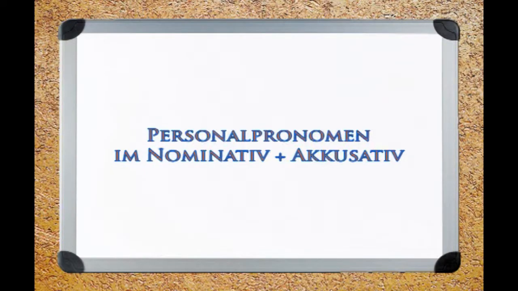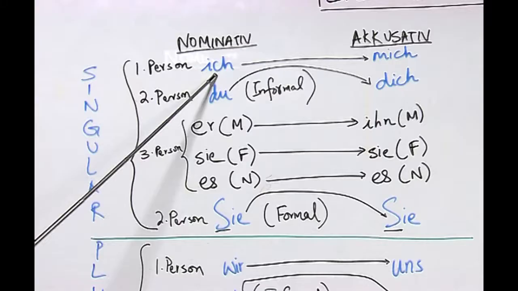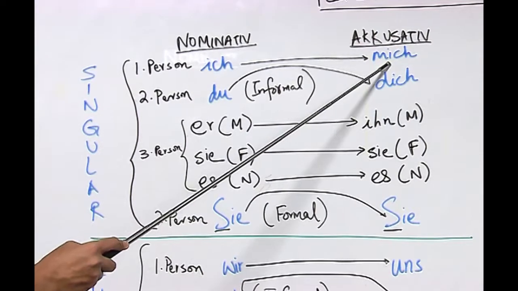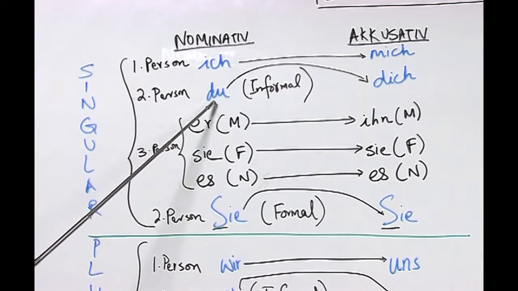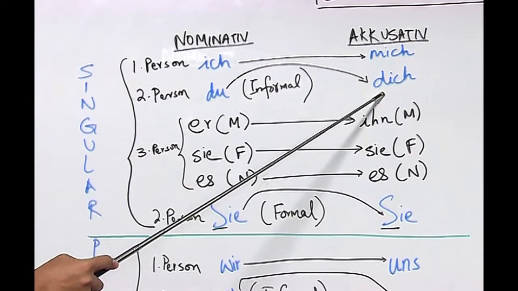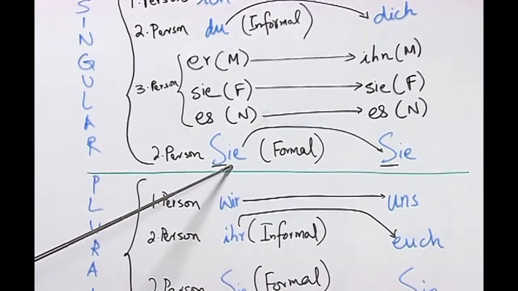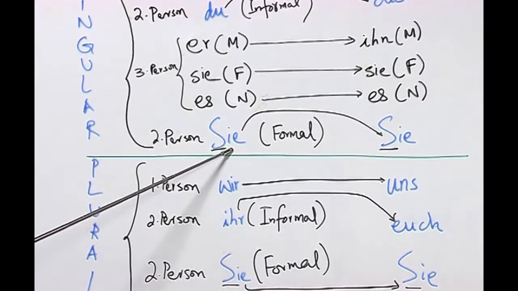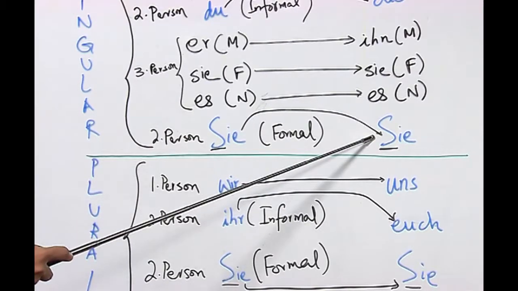If you remember, in the previous sessions I had told you that in German there are lots of pronouns and we did the conversion of pronoun in nominative and accusative, and let us look at the other pronouns and their conversion in accusative. You are familiar with this first person pronoun, which is ich, which turns into mich in accusative. The second person pronoun du turns into dich in accusative. The second person formal pronoun Sie remains Sie in accusative,